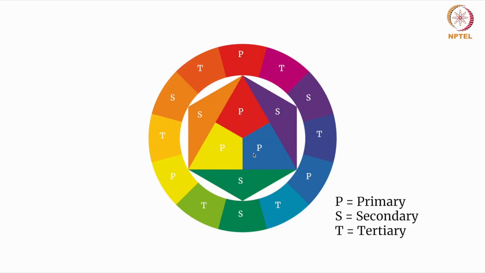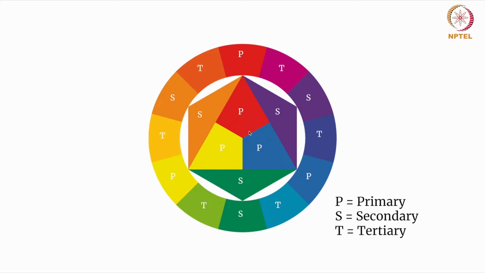After primary there are secondary colors. These are the colors formed by mixing primary colors. If you mix red and yellow, you will get orange, right? This is a secondary color, which I have marked as S. If you mix red and blue, you will get purple. And when you mix yellow and blue, you will get green, right? So this is how, when primary colors are mixed, you get the secondary colors.